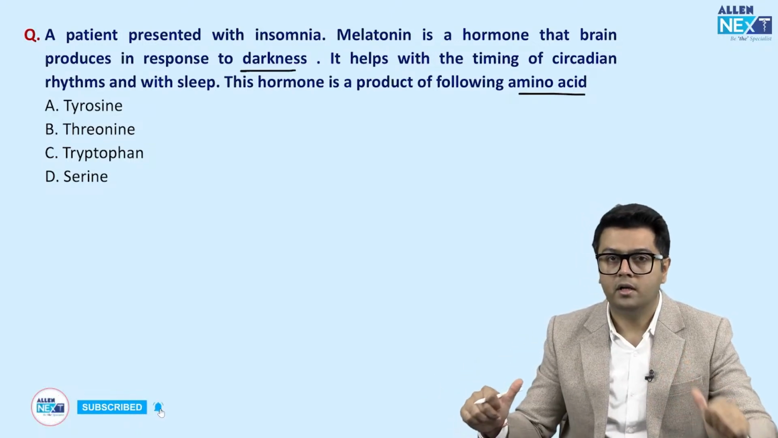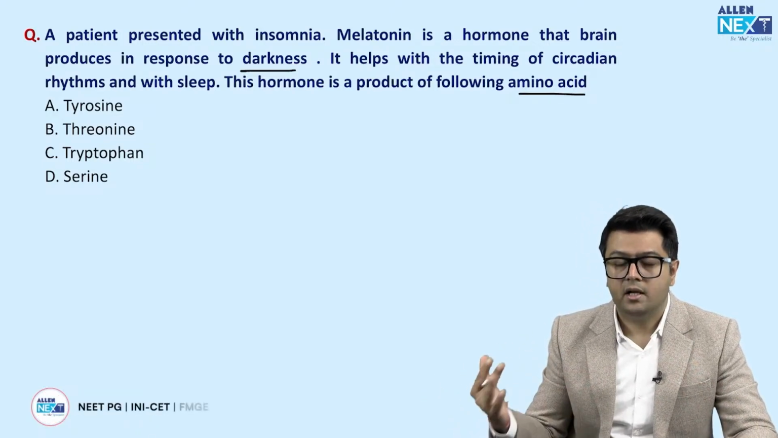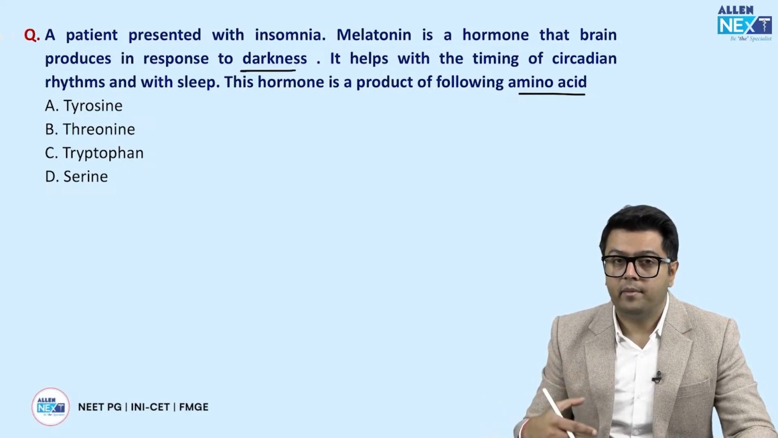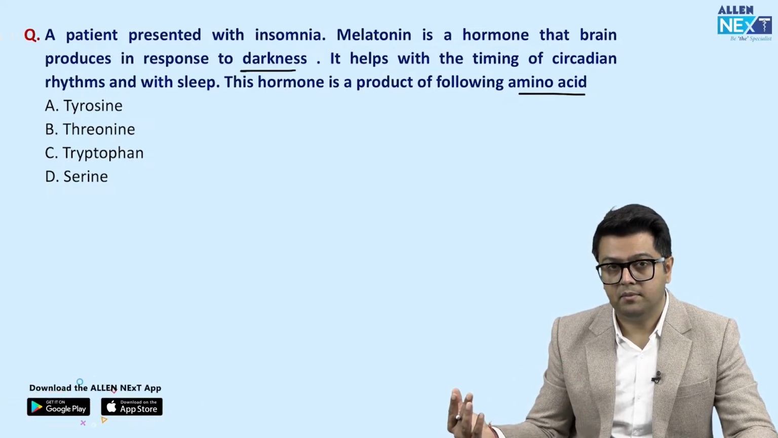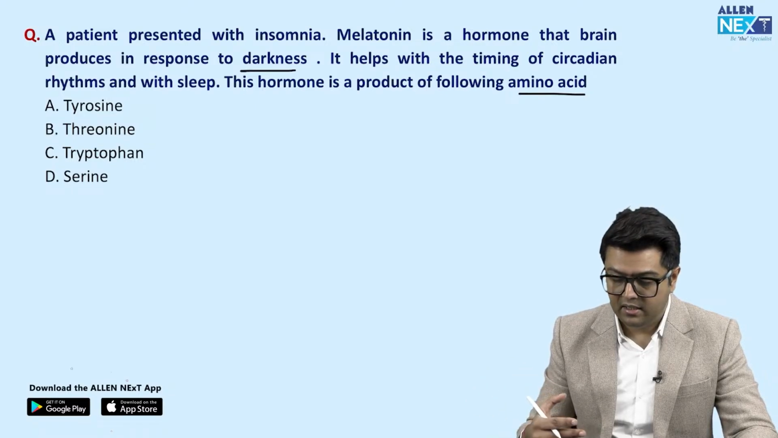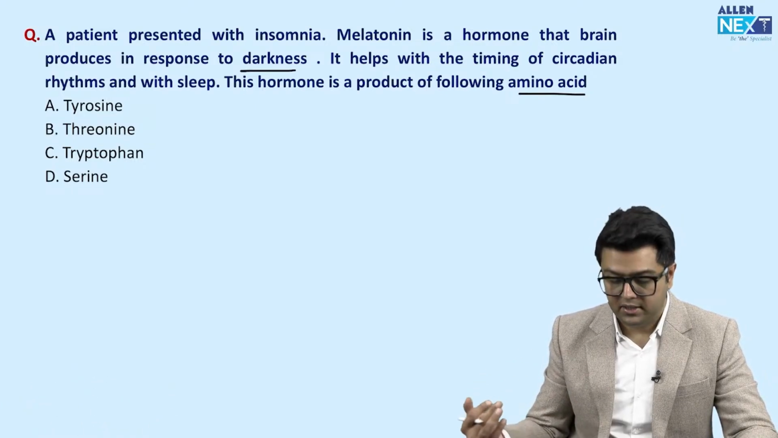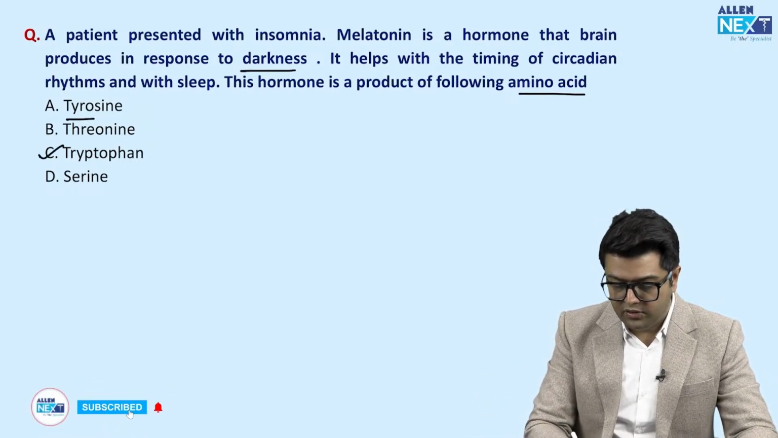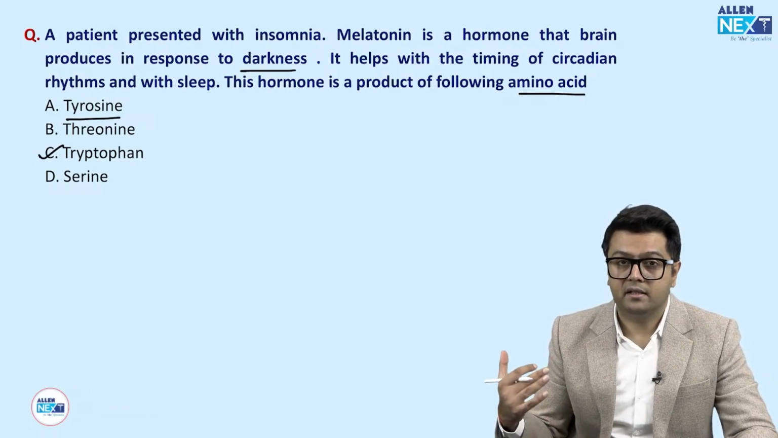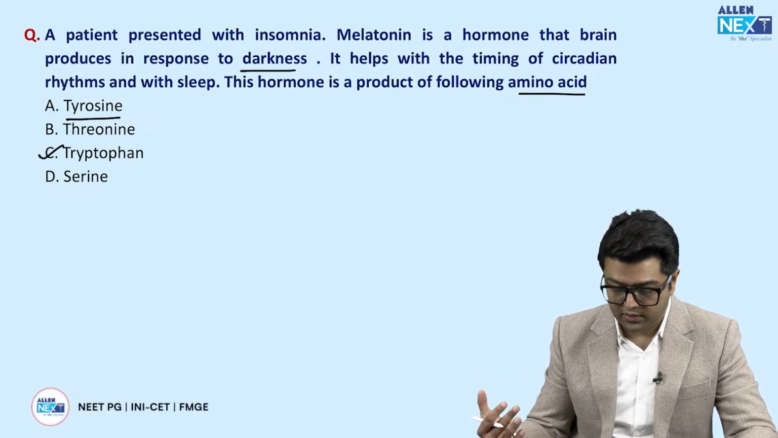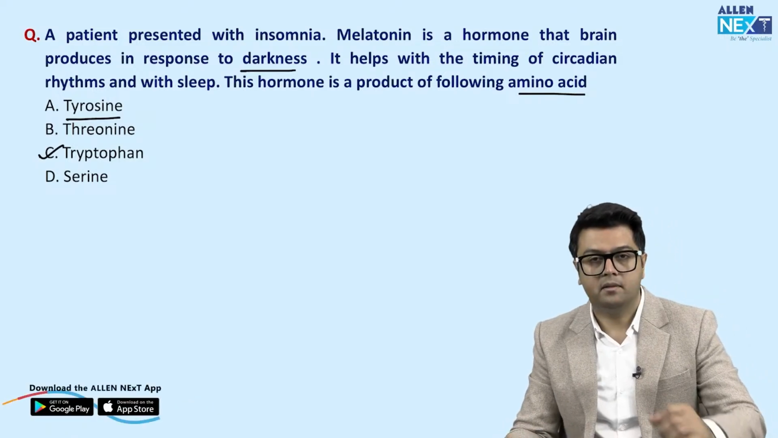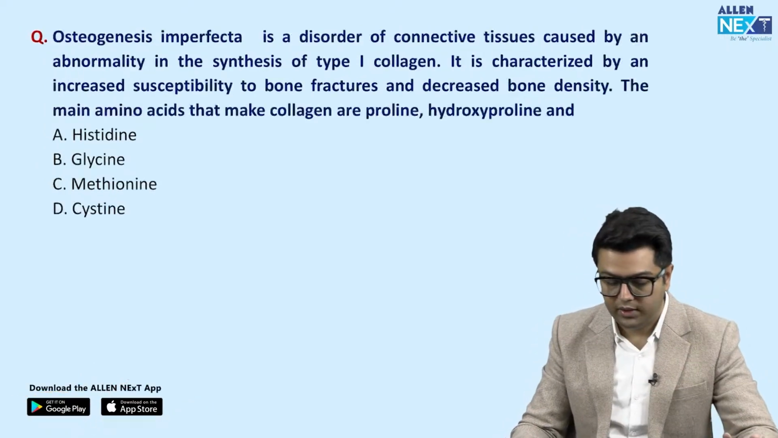Remember, very important. Arginine makes nitric oxide, histidine makes histamine, glutamic acid makes GABA, right? And then tryptophan makes melatonin and serotonin, right? Tyrosine makes melanin and the catecholamines and the thyroid hormones, right? So these are the important products I told you, each and every point.